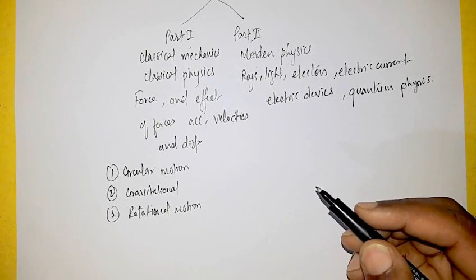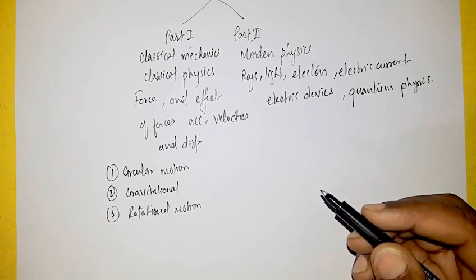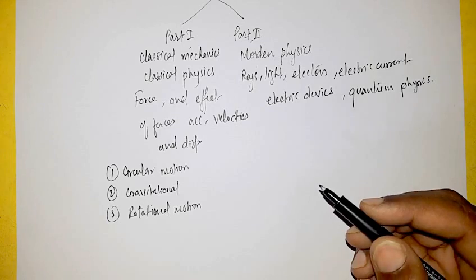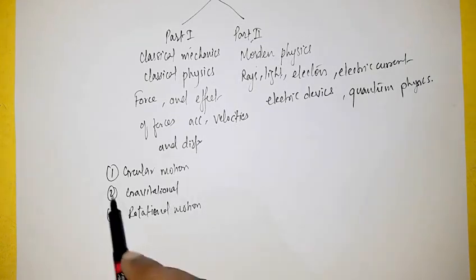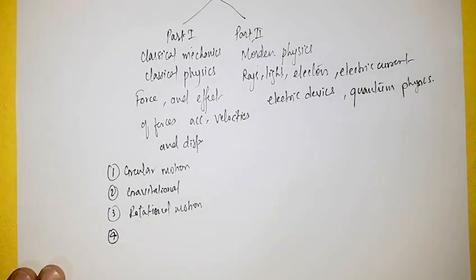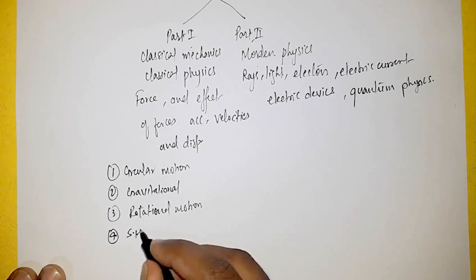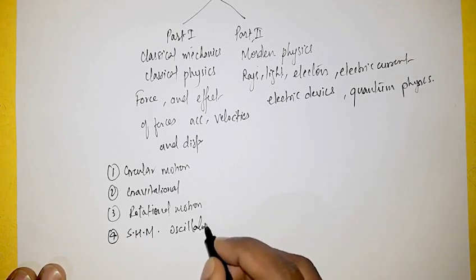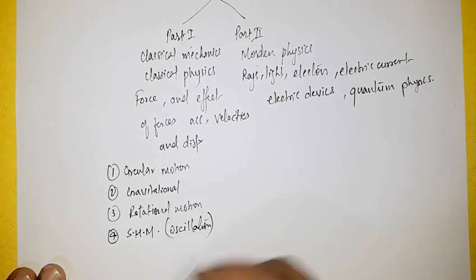In 11th we already discussed linear motion, projectile motion, and motion in one single plane, that is projectile motion. A motion in one plane is also called a circular motion. And then rotational motion. After discussing rotational motion, we study one more motion called simple harmonic motion, or oscillation.